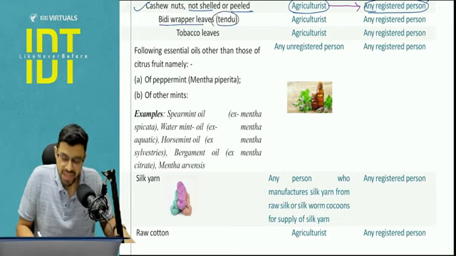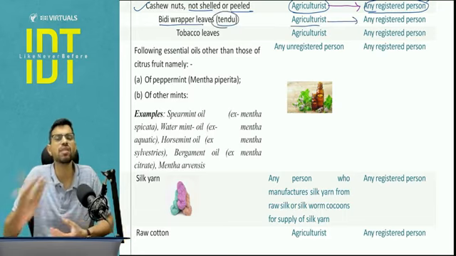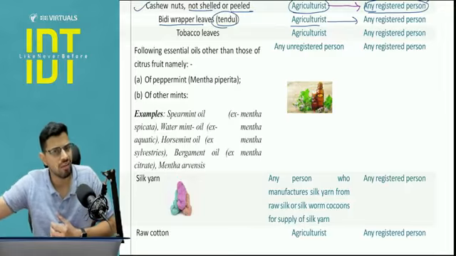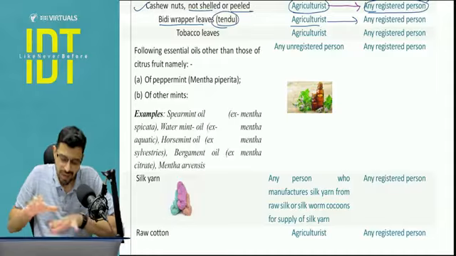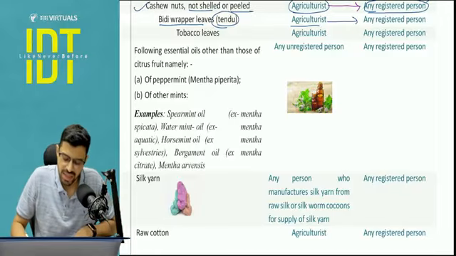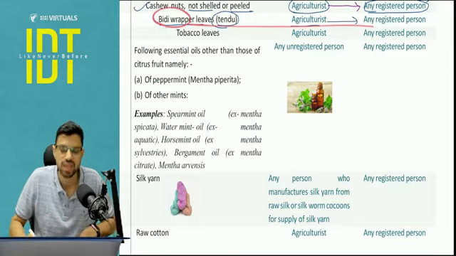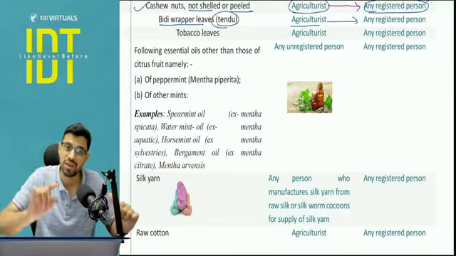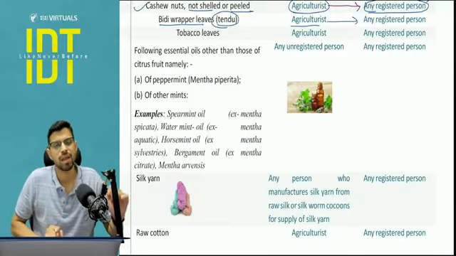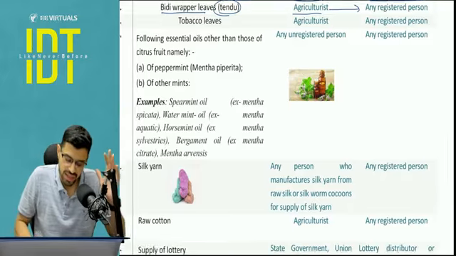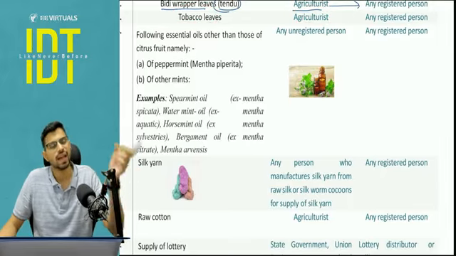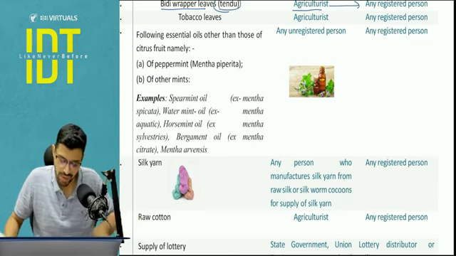BD wrapper leaves, that is tendu leaves, again agriculturist to registered person, because we are trying to give this relief to the agriculturist, right? Otherwise, if his threshold crosses, then again he will have to go for the registration and everything. But in this current case, let's say this is an agriculturist and this particular supply, BD wrapper leaves, let's say he is supplying worth 1 crore, still he will not have to take registration. I will cover that in section 23, chapter number 8. So this is a relief for the agriculturist. Similarly, tobacco leaves by agriculturist to the registered person. Same case, it will be covered under reverse charge mechanism.